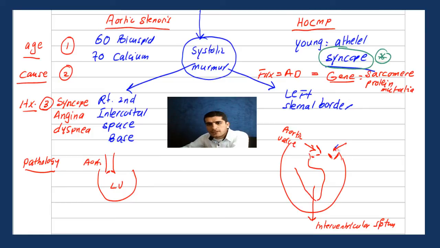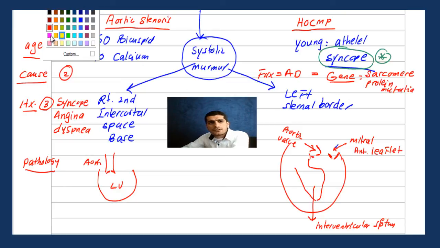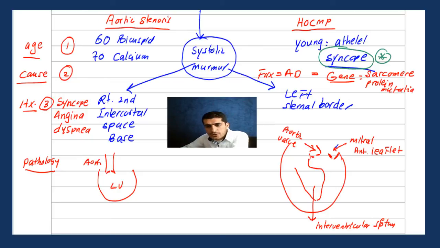And here is the mitral valve, and this is a very, very important concept. And this is the anterior mitral leaflet. Now guys, during systole, during ejection of blood, the space between the septum and the anterior mitral leaflet becomes closer.